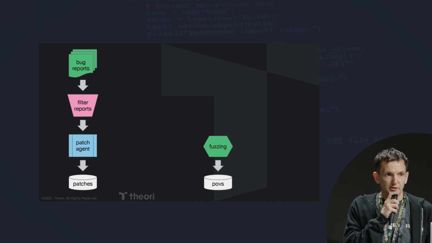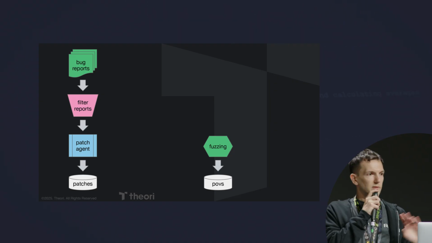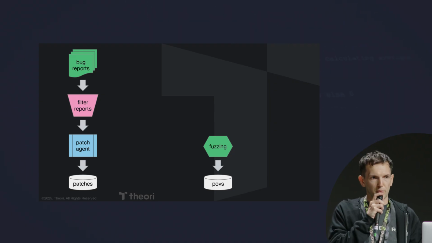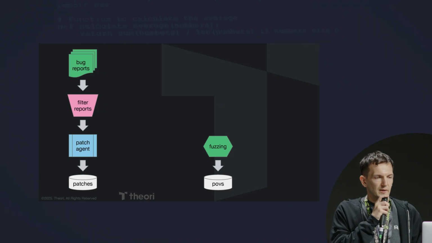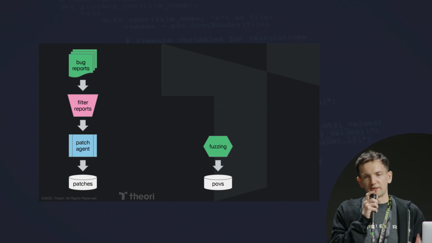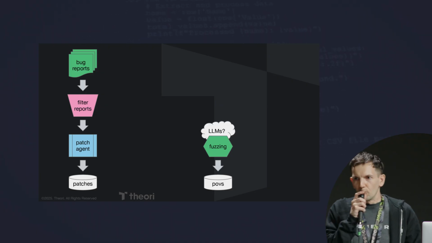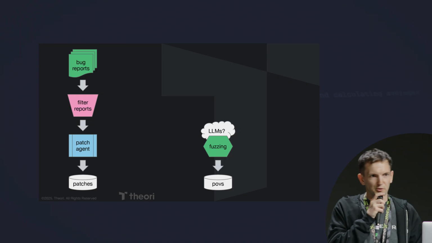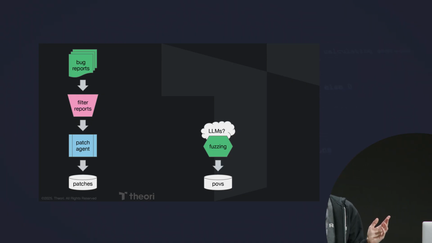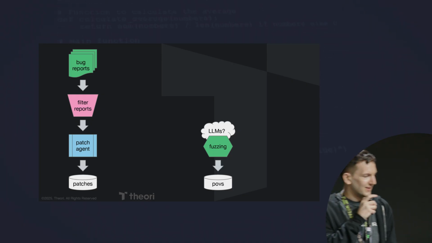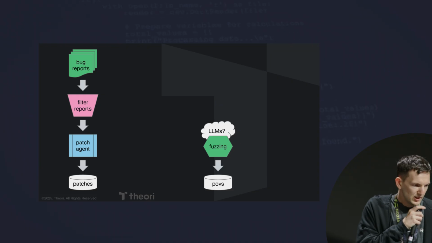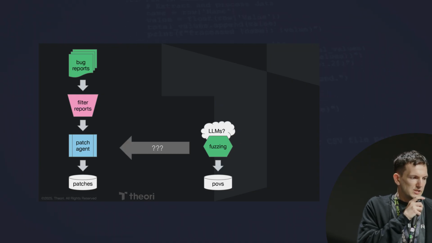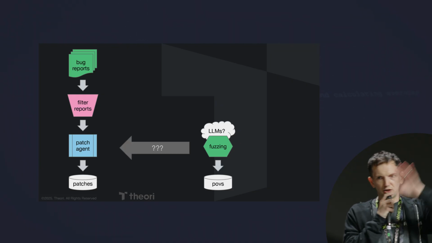There's the obvious answer, which is fuzzing. Everyone probably knows fuzzing. You run some random inputs. That's great. I don't have a problem with fuzzing. I love fuzzing. Where are the LLMs, right? I thought that was the whole thing. We're in 2025. We've got to use LLMs everywhere. That's the whole thing. So just taking a step back, though, how do we even integrate this, right?